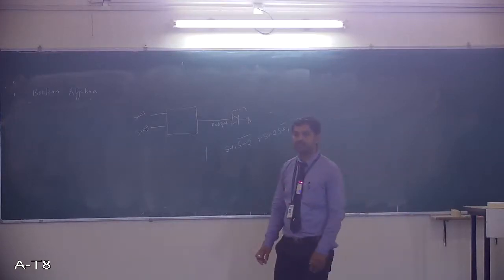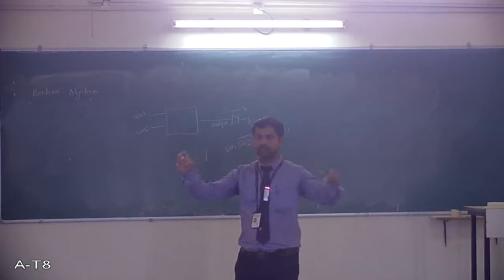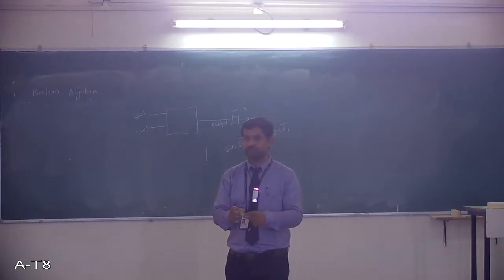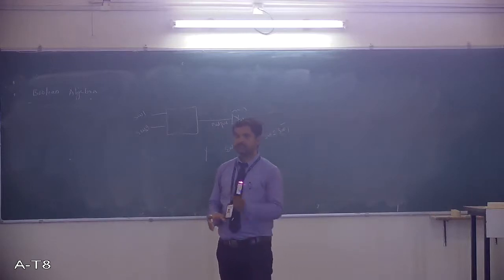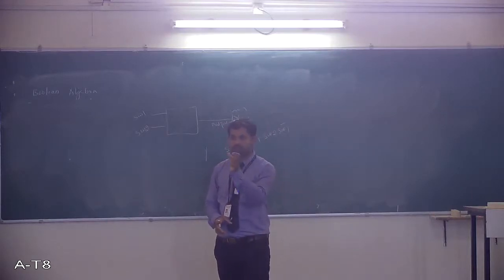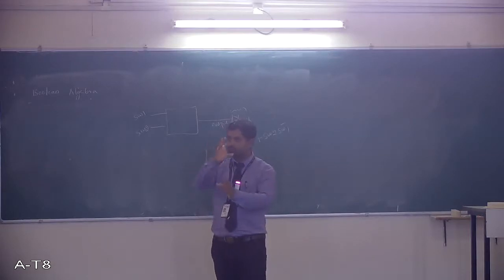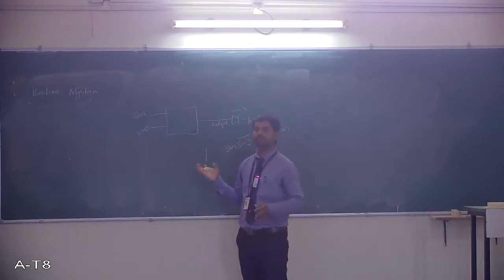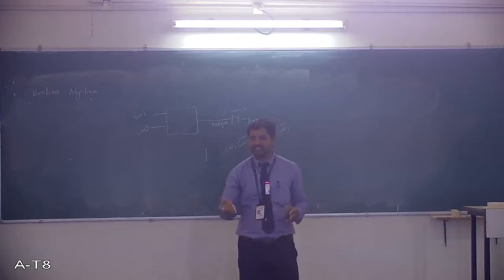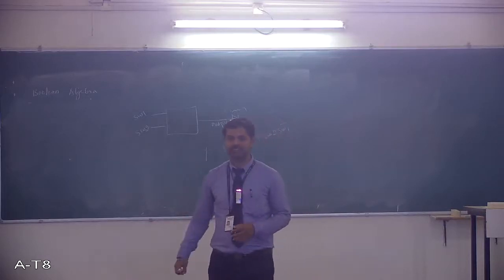It's the function of an XOR gate. If you look at the truth table of XOR, you have studied the gates: for the 0 1 combination, output is 1; for 1 0, output is 1; when both are 0 0, output is 0; when both are 1 1, output is 0. So if you use an XOR gate, I can implement that function.